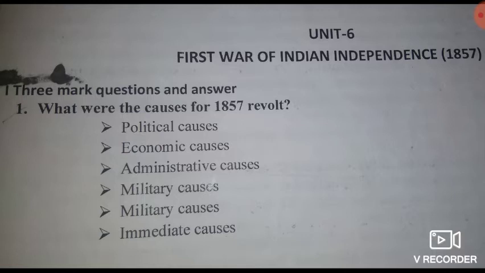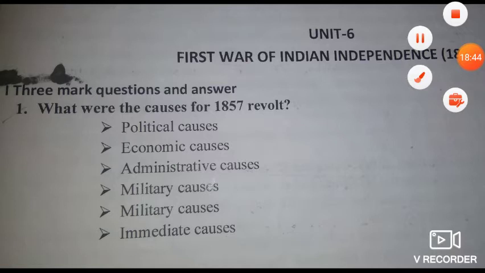Answer the following questions. What were the causes for the 1857 revolt? We can see political causes, economic causes, administrative causes, military causes, and immediate causes. So these are the causes for the 1857 revolt.